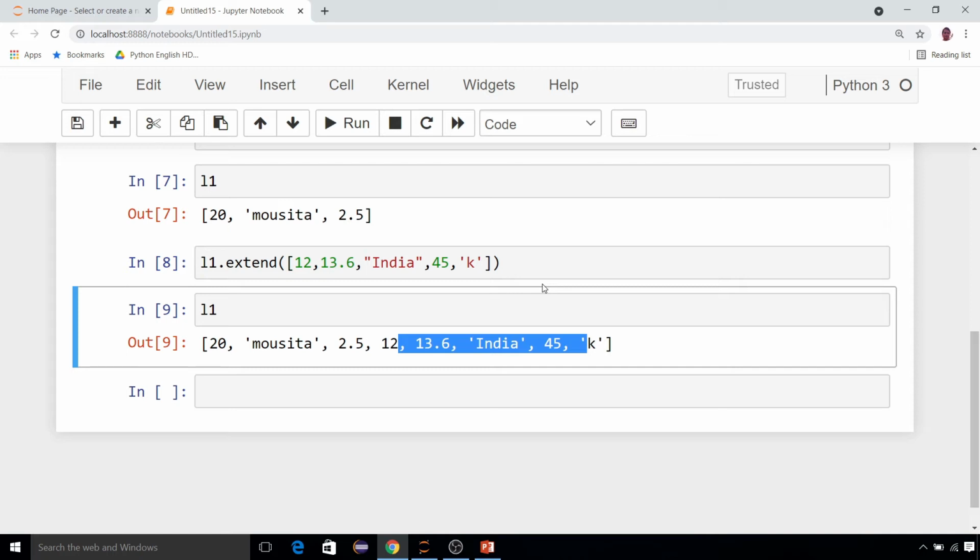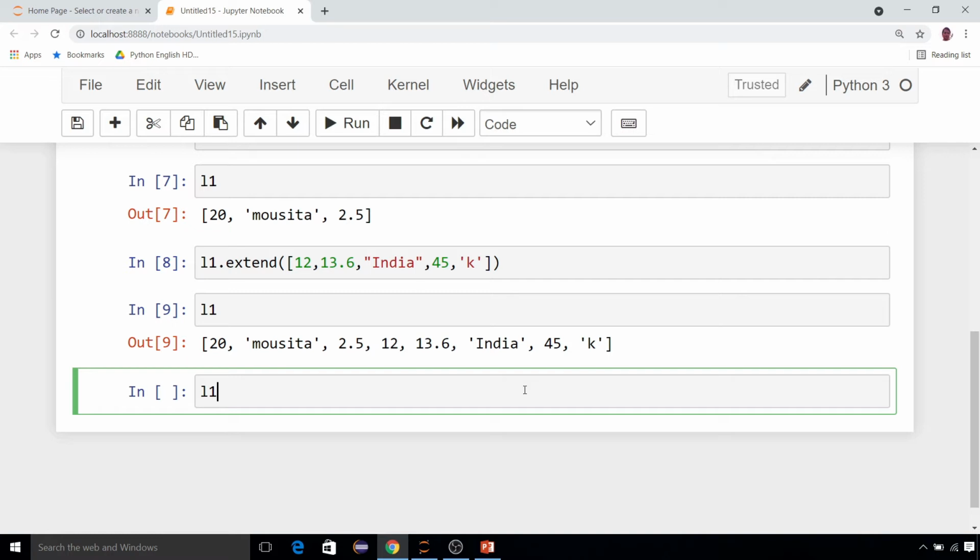Okay, done. Now you may be thinking that no, I don't want a function which will add at the end of the list. I want some function which will add in the middle of the list. Is that possible? Yes, that's also possible. For this another function is there. Suppose L1 dot insert. Insert is a function with the help of which you can insert any element at any position into the list. And for this you have to give the position first, then the value which you want to insert. So L1 dot insert, then you have to give the position, suppose 3.